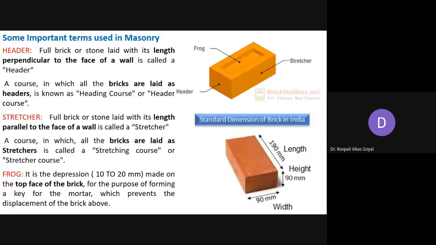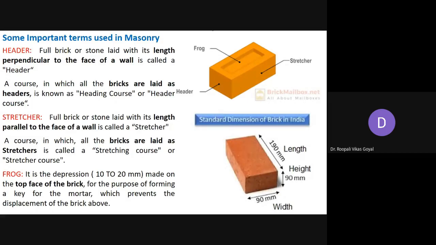So here I have combined all the basic terms related to stone as well as brick. Okay. So we will discuss in general all the basic terms related to both the basic types of masonry, that is stone masonry and brick masonry. Okay, so ये सब common terms हैं. Some are specially used for stone, some are specially used for bricks, but some common terms are there. So I have collected all the terms.